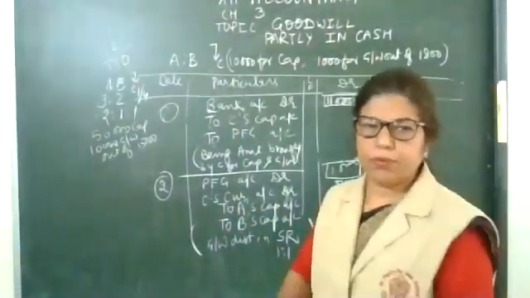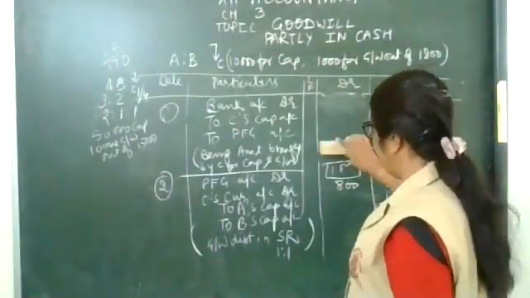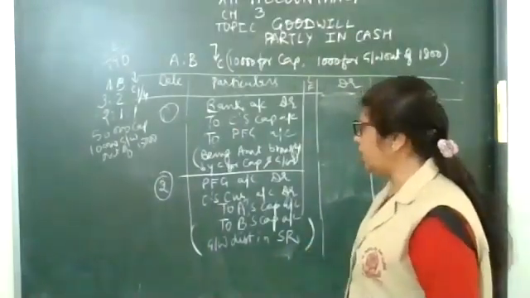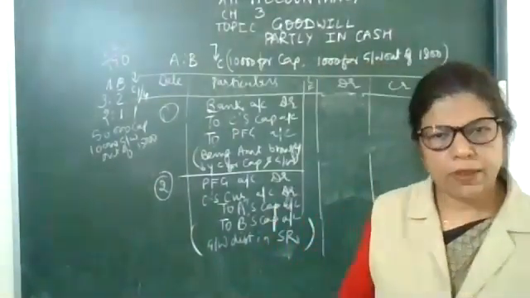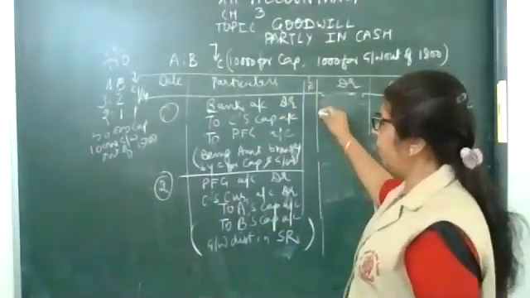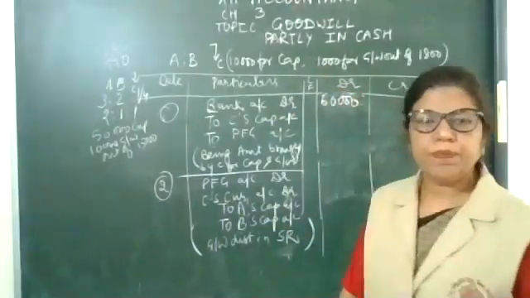Look at the board, children. How to do it? See what I am doing. I always try to explain in a similar way. See, in bank the total is 60,000. Very good.